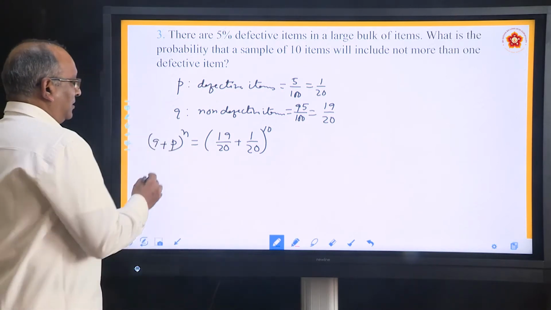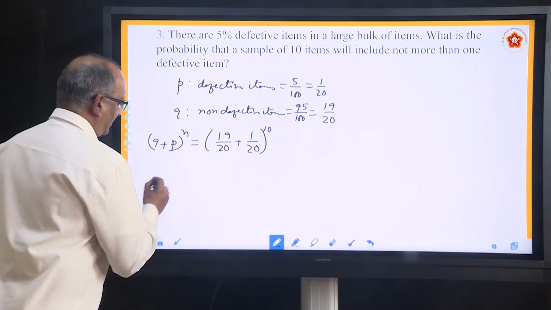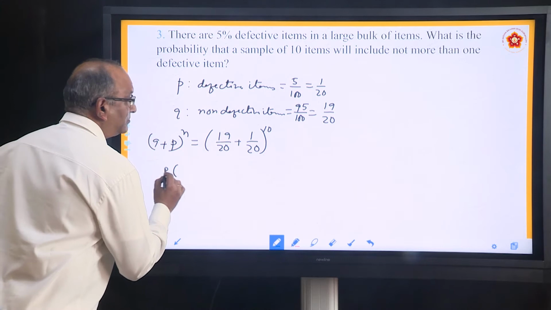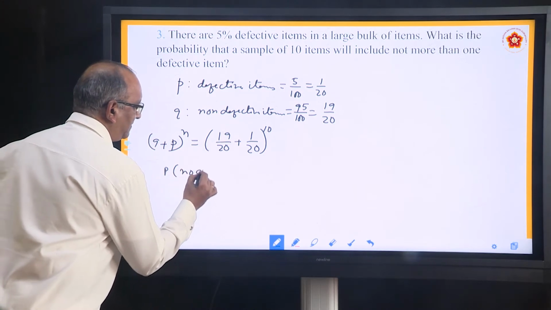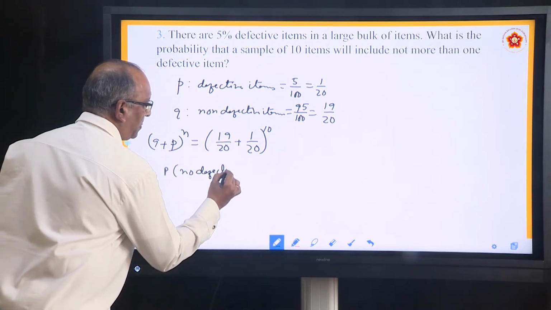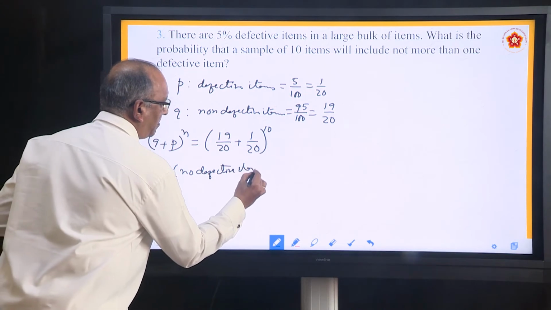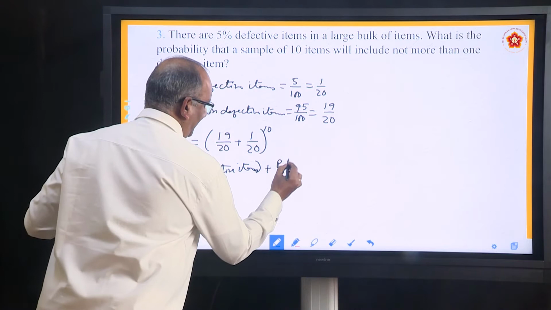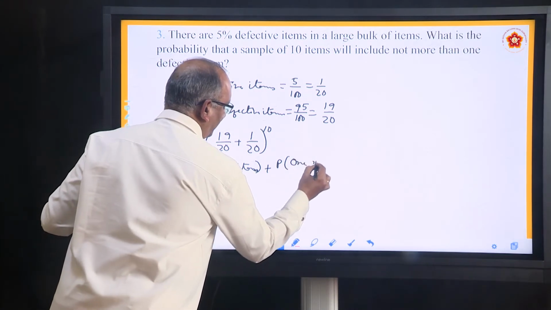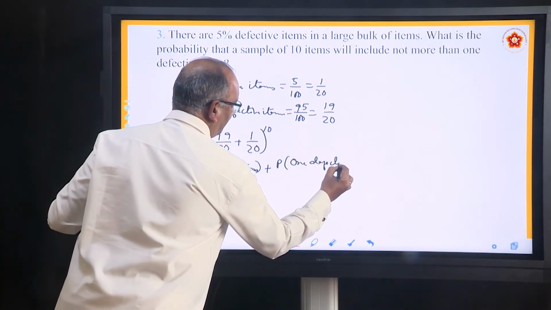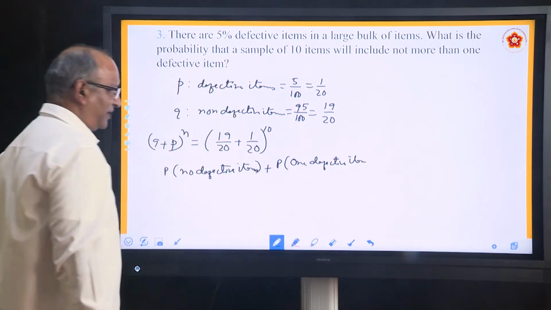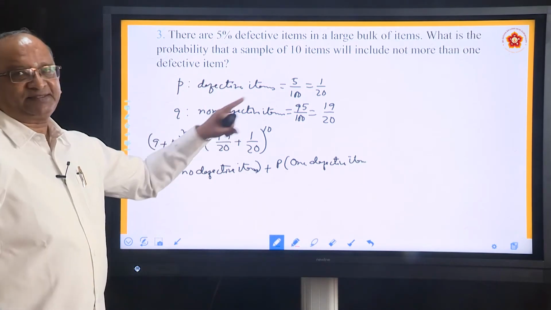So probability of no defective item plus probability of one defective item. This is what we want to find out. How do you expand this?